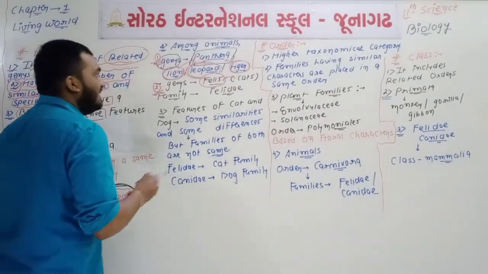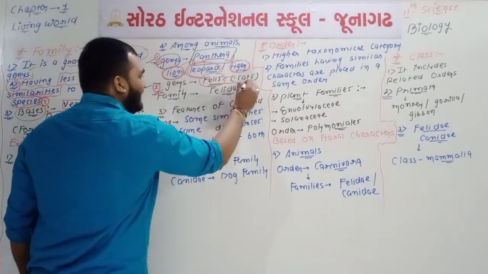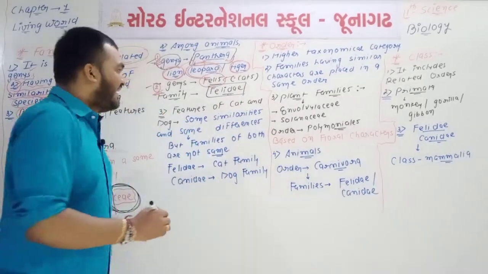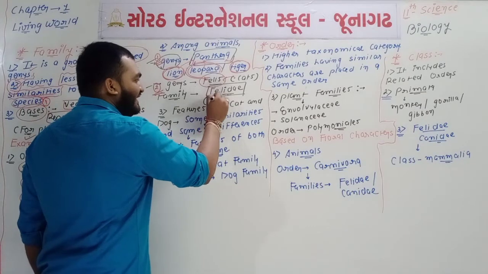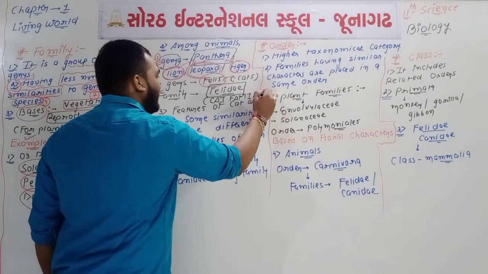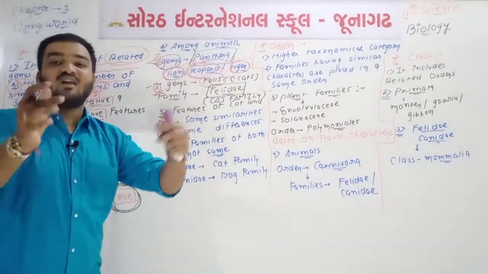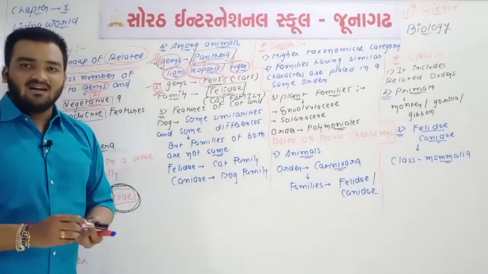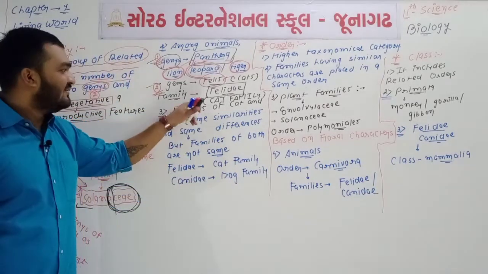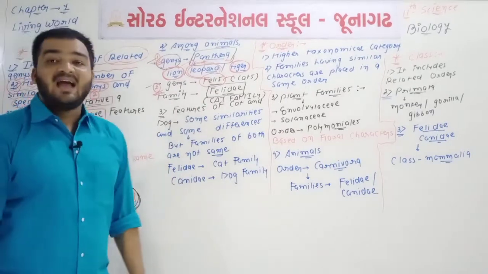But we can say that both genus number 1 and genus number 2 are included in one family which is known as Felidae. The common name of Felidae is the cat family. You are familiar with this cat family. In the cat family, lion, leopard, tiger, and cat are all included. So the one family known as the cat family is Felidae, and Felidae has two different genera, Panthera and Felis.